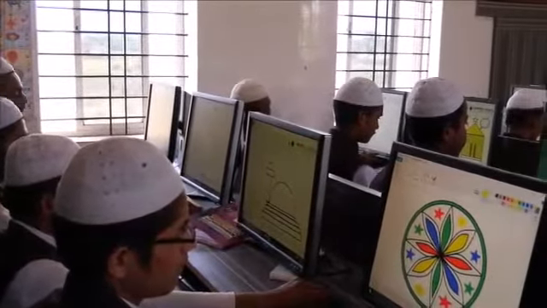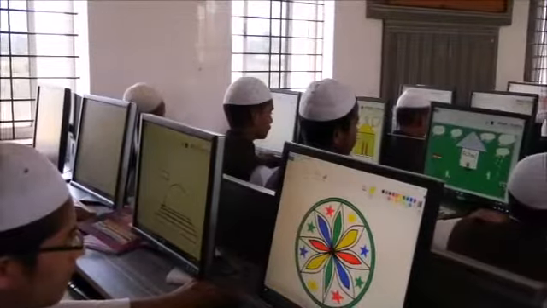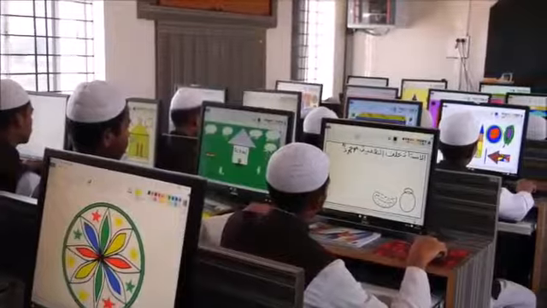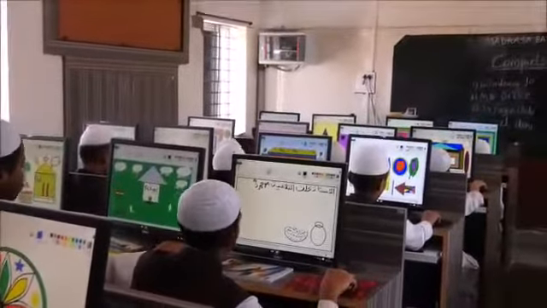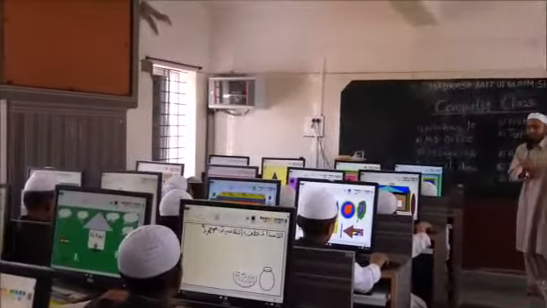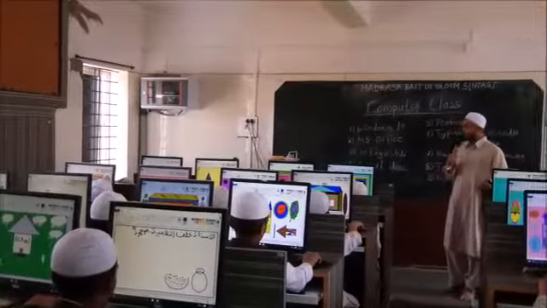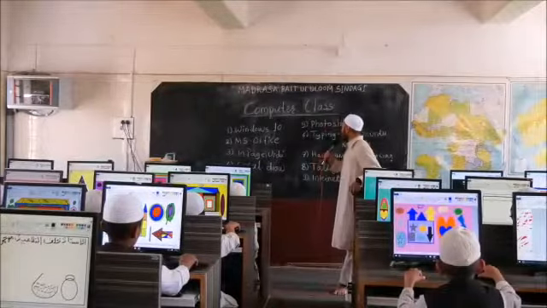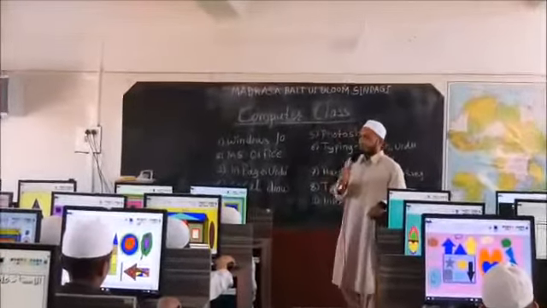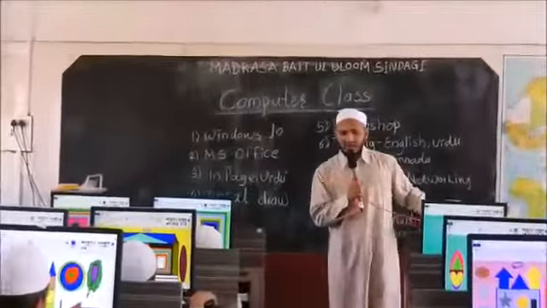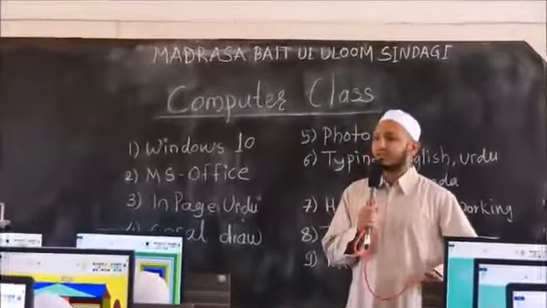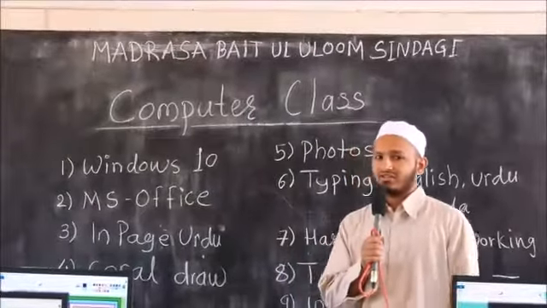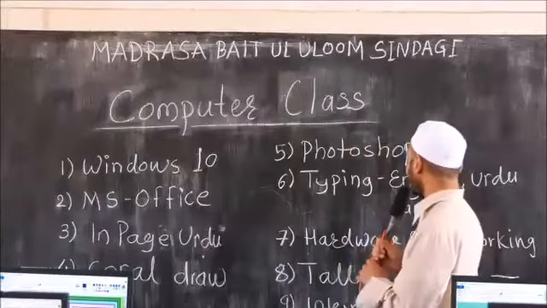So after in-page, we are going for Corel Draw. That is very necessary, important software, and Corel Draw is very useful for making high definition images and logos and all that. So Corel Draw is also important. After that we go for Photoshop. That is also very practical software, and it is widely used in photo studios and for editing any photo. That is very useful. So we are also teaching Photoshop.